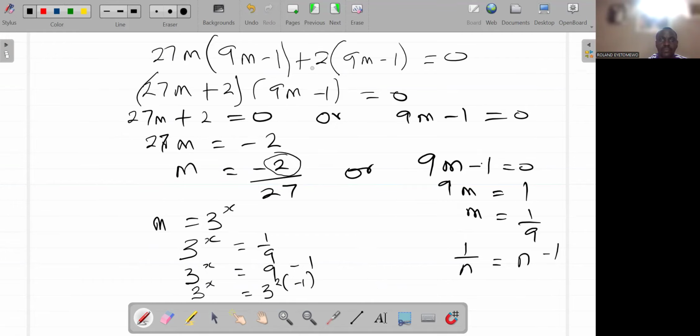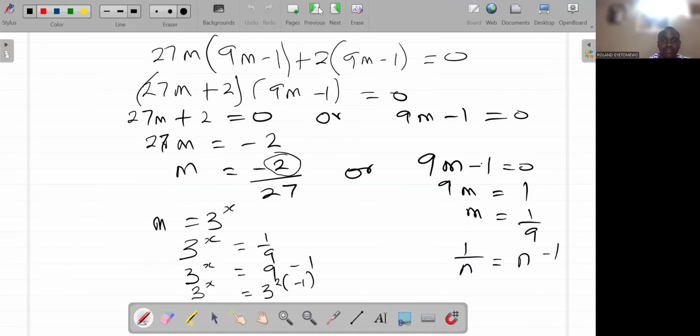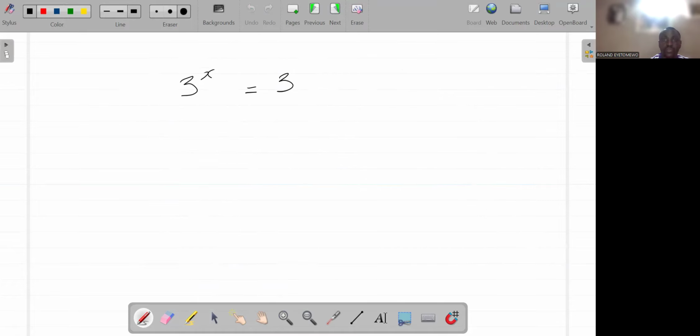So 3 raised to the power of x is equal to 3 raised to the power. Remember, 2 times minus 1 is minus 2. So it's equal to 3 raised to the power minus 2. Now the bases are the same, therefore the powers are the same. X is equal to minus 2.